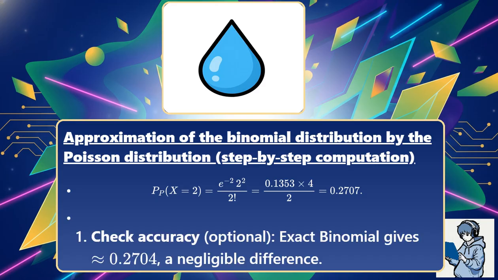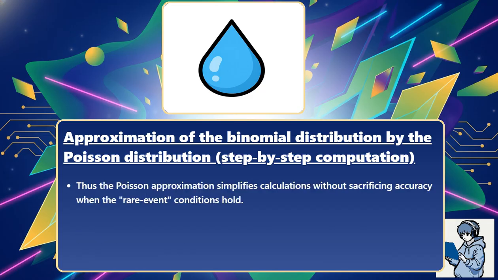Check accuracy (optional): exact binomial gives approximately 0.2704, a negligible difference. Thus the Poisson approximation simplifies calculations without sacrificing accuracy when the rare event conditions hold.